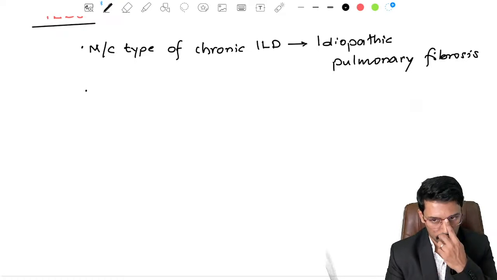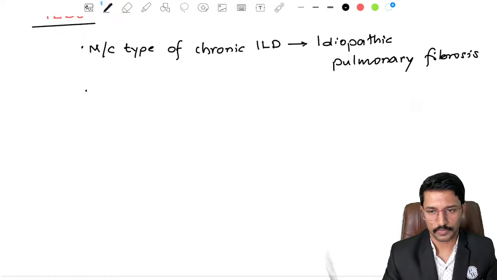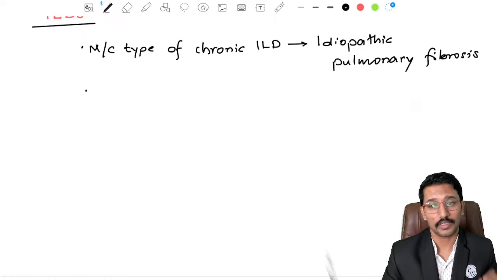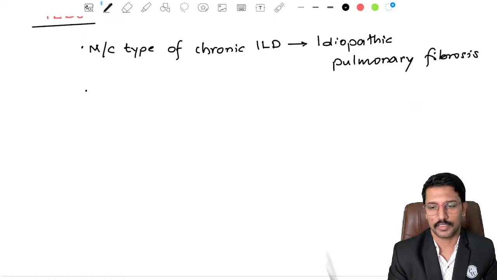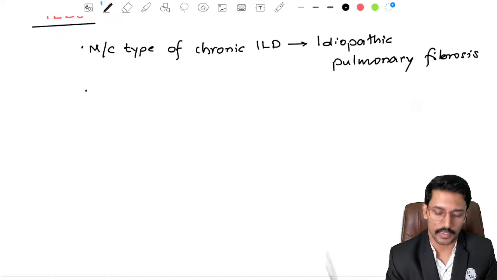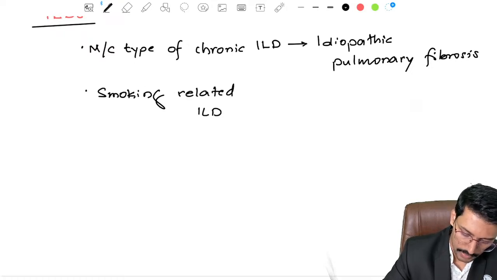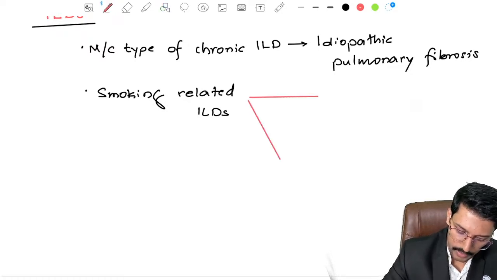In the classification, there is a classification of ILD as ILD of known cause and unknown cause, and in the unknown cause there are some subclassifications. One of them is smoking related ILDs. They will ask you which of the following interstitial lung diseases are considered smoking related ILDs. Okay, so this is again a very important MCQ point. I want you to remember 2 conditions as smoking related ILDs.